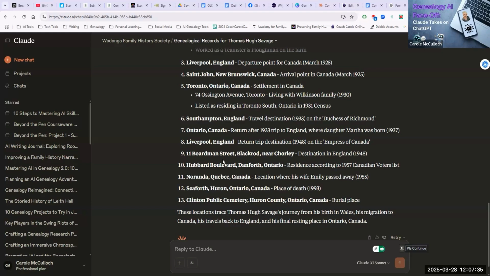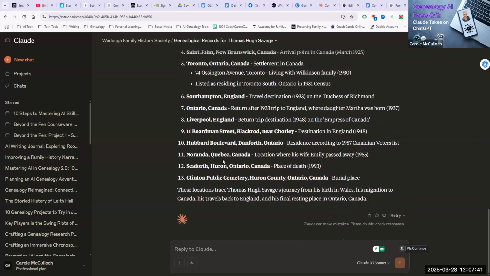So it's much more detailed, and it has dug deeper into the records that I've given it. I'm very happy with the way in which Claude has traced the locations of Thomas Hugh Savage's journey from his birthplace in Wales, his migration to Canada, his travels back to England, and his final resting place in Ontario, Canada.